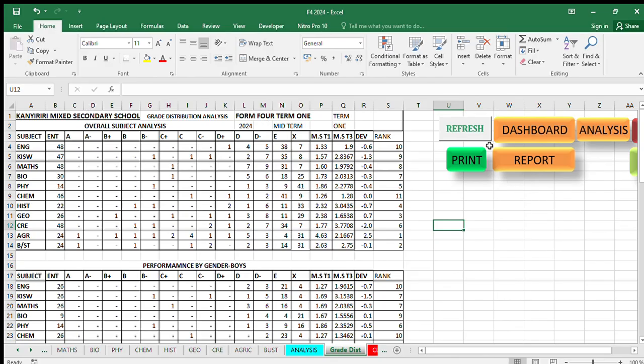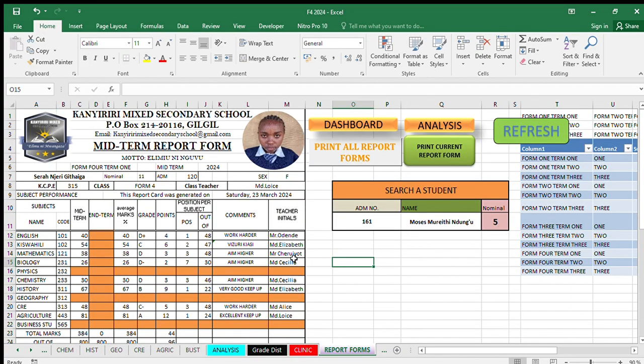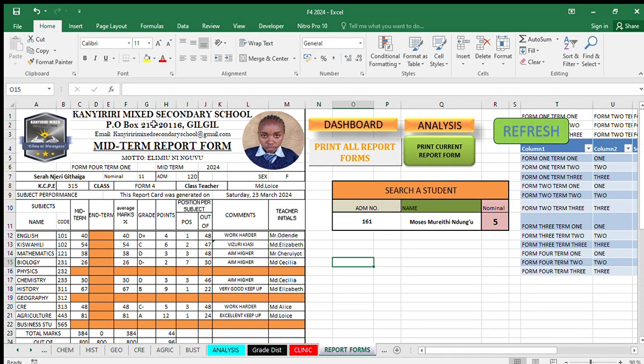So another document unaweza hitaji ni unaweza rudi kwa dashboard, tuende kwa report forms. Report form kanakaa hivyo. Juu kama unakaona vizuri hapa. Hapa inakupea details za shule. So remember hakuna kitu tulifanya pale ni kwa merit ndipo tuliguza tu year 4 term 1. So hapa itakupea tu form 4. Hapa itakupea form 4 term 1, and this is midterm. So ile mtihani uliguza pale kwa merit ndio itatokea kila mahali, hakuna kuchange. So hapa kwa report form kitu una change peke yake ni hii nominal number peke yake.